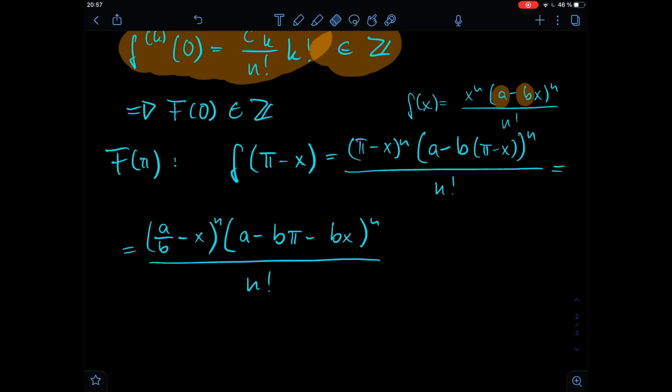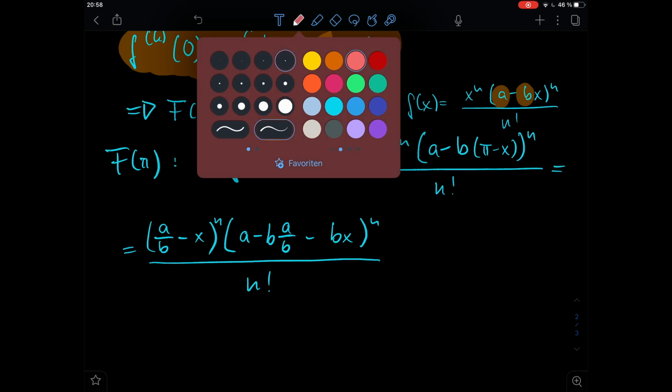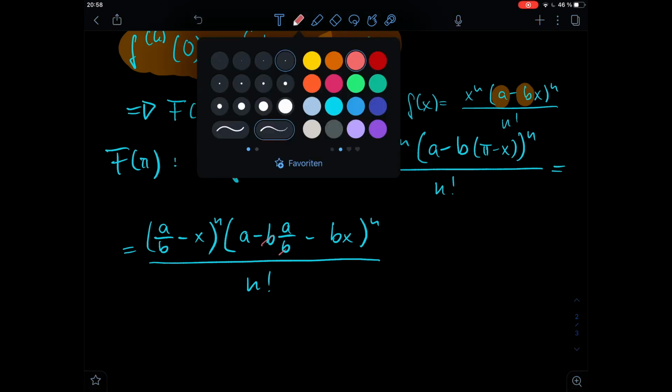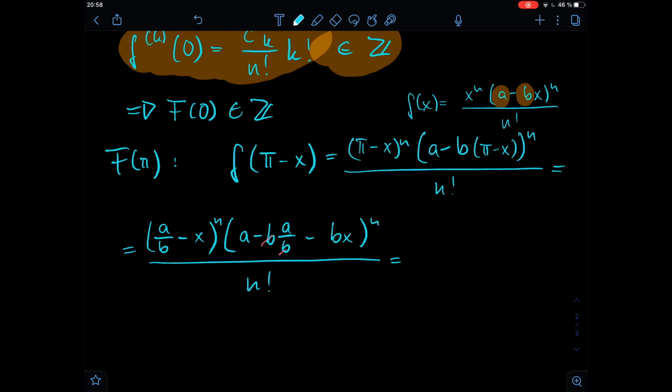And this bp we can exchange for b times a divided by b, so the b's cancel each other out, as we can see here. So we can continue to write that this is (a divided by b minus x) to the power of n. Then we have here a minus a, so this is 0. So we stay with, here this has to be a plus because minus on minus. And we are left with bx to the power of n divided by n factorial.